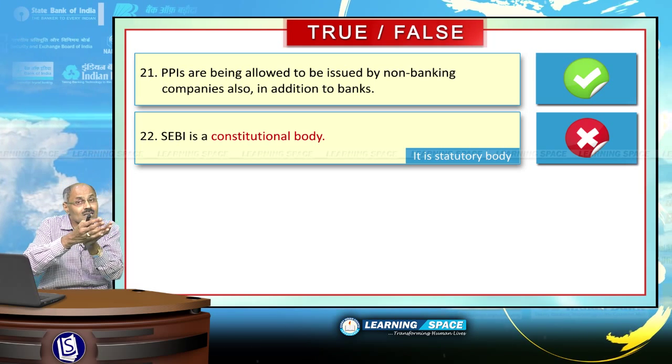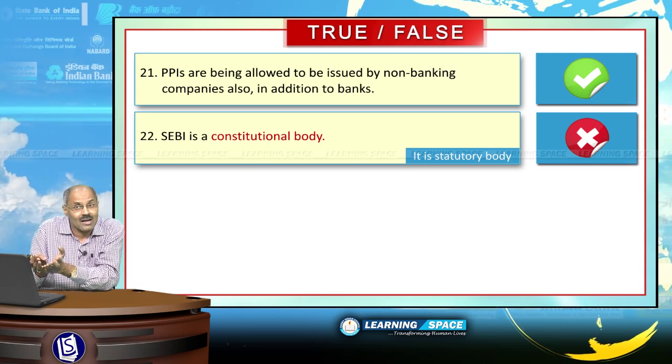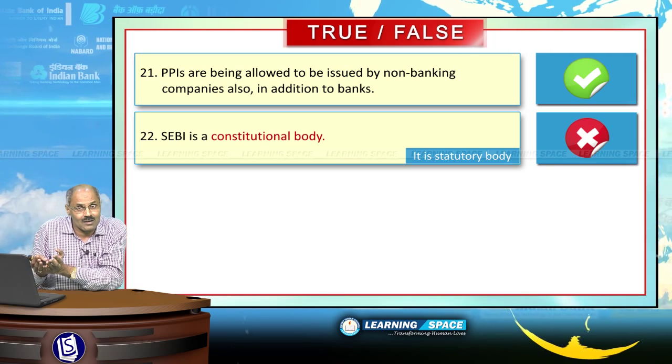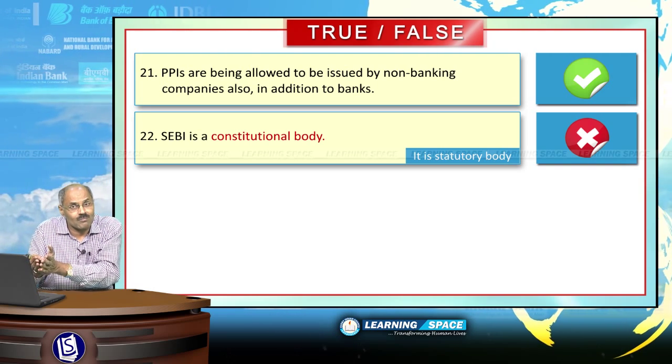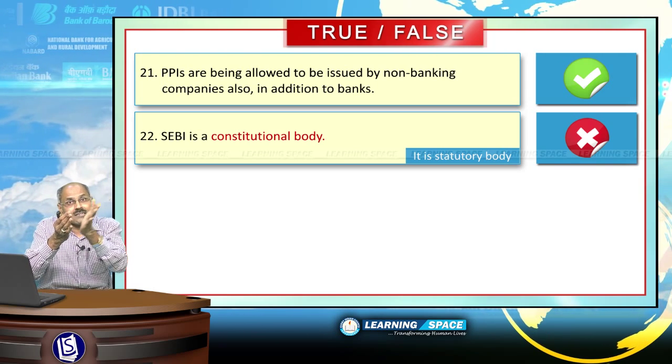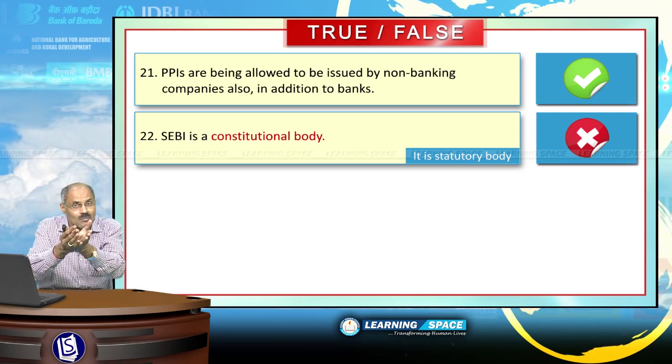And please don't forget, Unique Identification Authority of India is an executive body, right? It is neither statutory nor constitutional body. So please correct this sentence. SEBI is a statutory body.